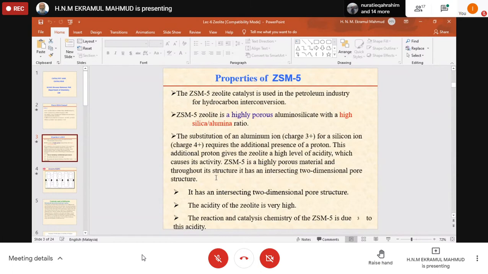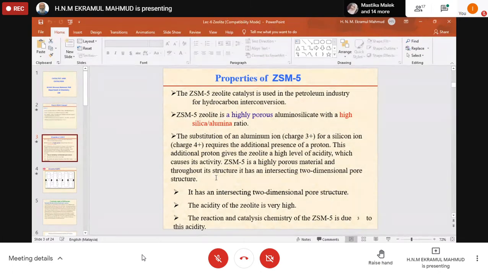So ZSM-5 is controlled by the silica alumina ratio, which brings it to various acidity, and based on this acidity we have many applications, because in some of the reactions the acidity is required. In some reactions normal will be okay.